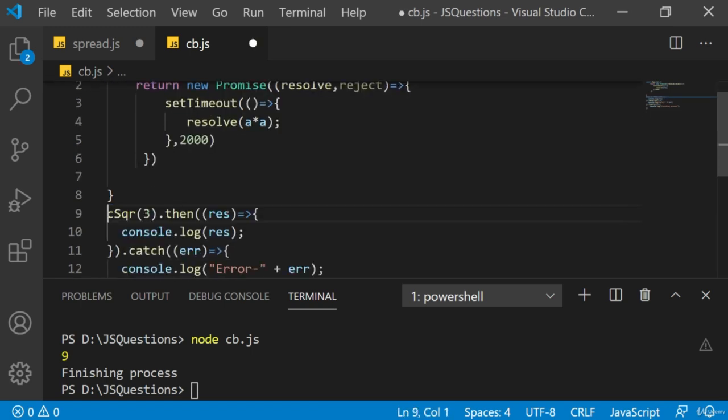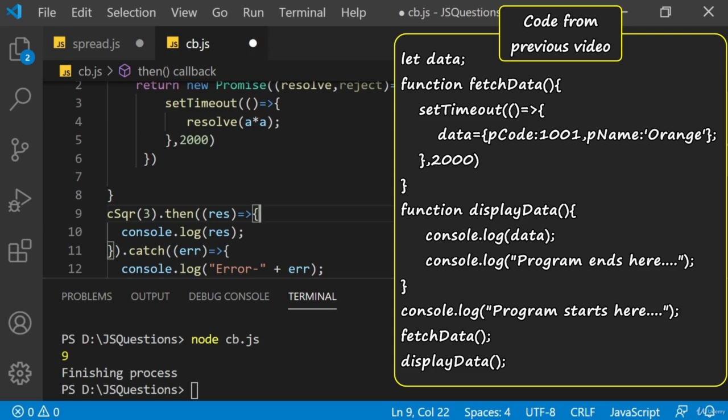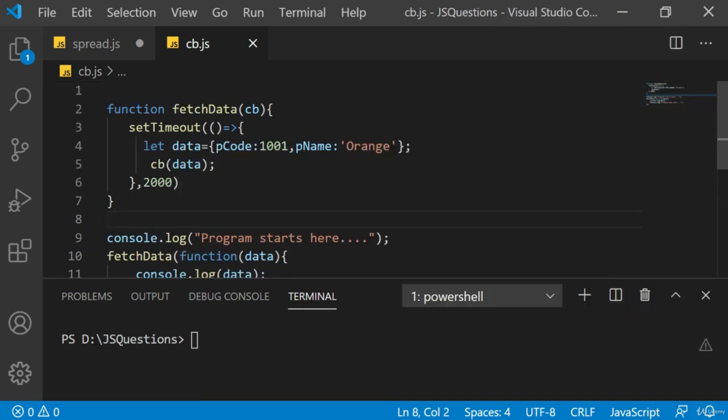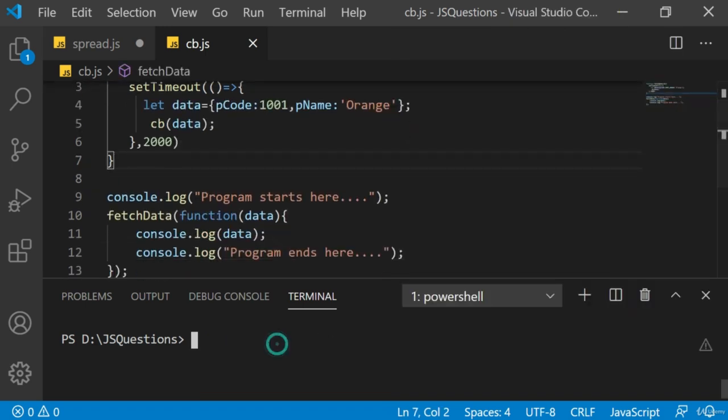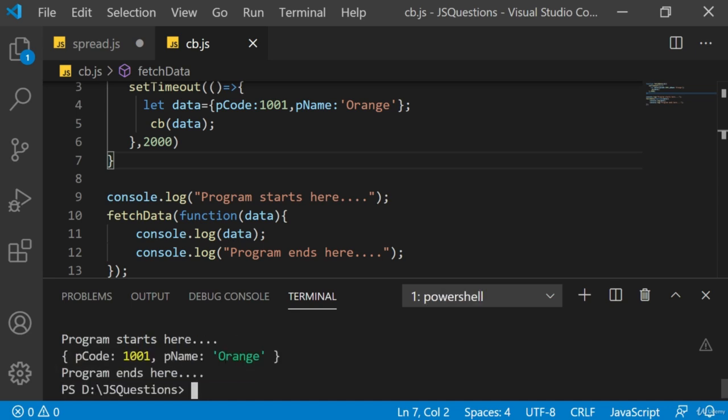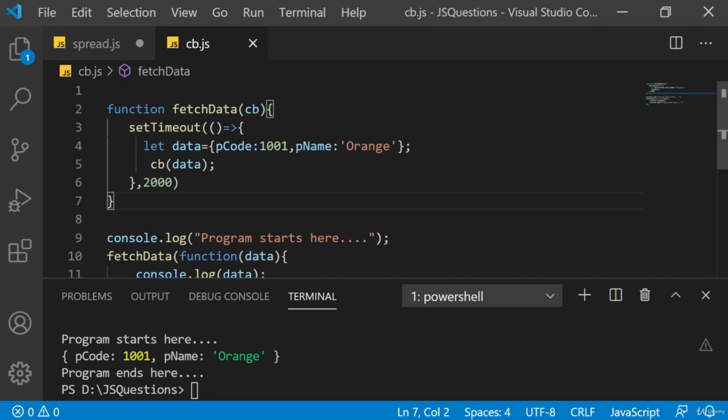In the same way, we can change the code which we had, which was fetching the data and displaying the data, right? We converted that code into callback function earlier. Let's promisify that fetch data and display data code with promise. So this is the code of callback, right? Let's run this once to make sure that everything is fine. So the program starts, the data is retrieved, and then the program ends because we had a callback function. Now if we have to convert this code into promise, then the fetch data should return a promise.